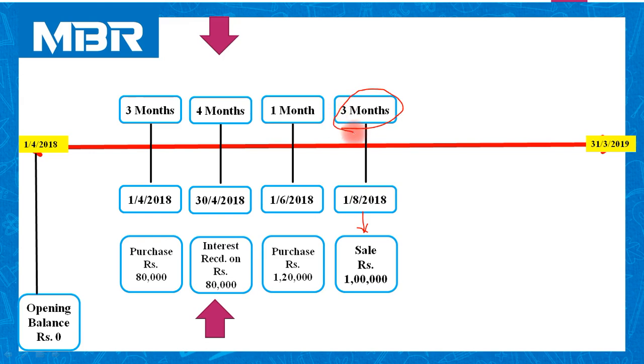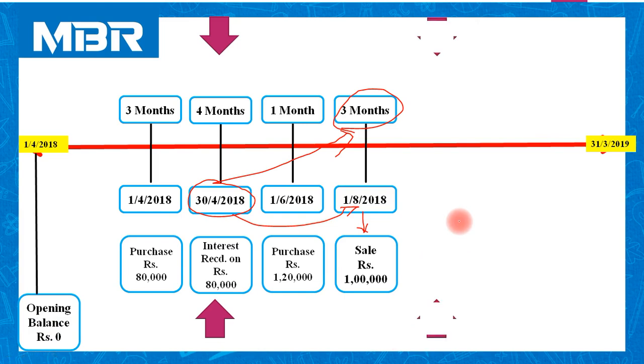Difference between last payment date of interest, so this is last payment date of interest, till the date of transaction. So the date of transaction is 1st August. So May, June and July. August is not considered because the transaction is happened on first date. So the period is 3 months.